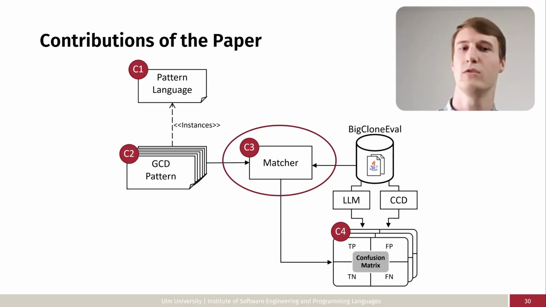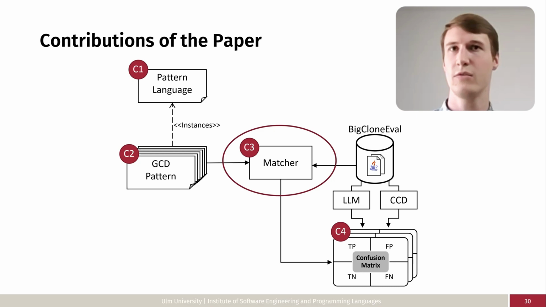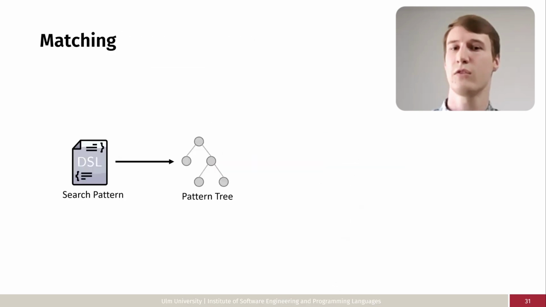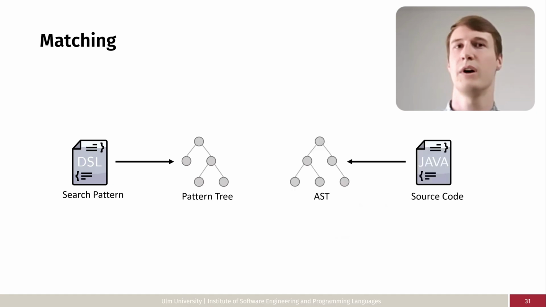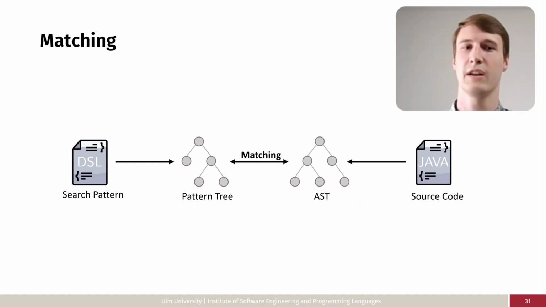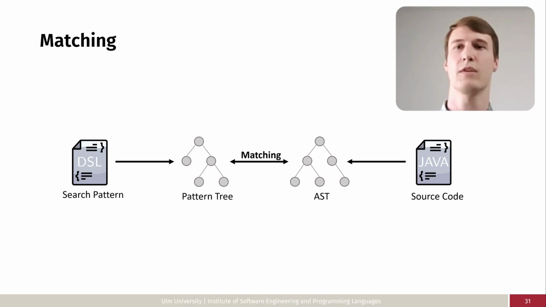In the following, I want to shortly talk about the matching procedure and explain the basic idea of our approach. Given the search pattern, we first transform it into a pattern tree. We then parse the Java code into an abstract syntax tree using the Java library Spoon. Afterwards, we perform a depth-first search, starting at the root node and basically comparing each node of the pattern with its counterpart in the abstract syntax tree. And if this succeeds, we have found a match of a search pattern.